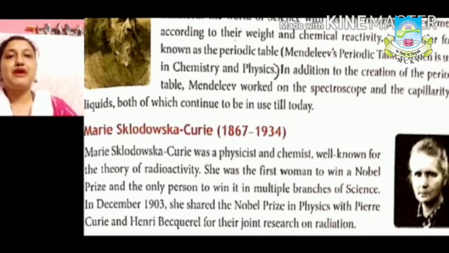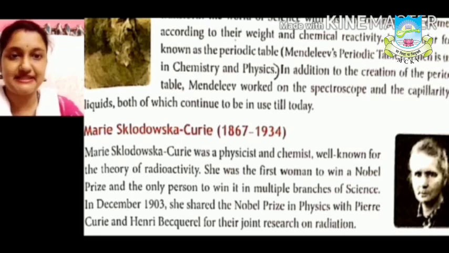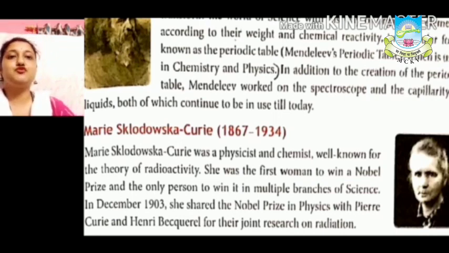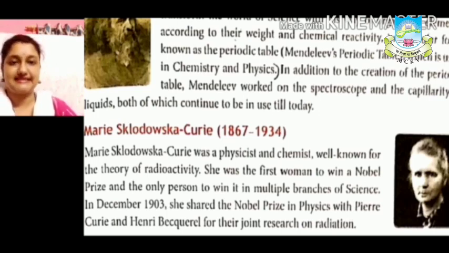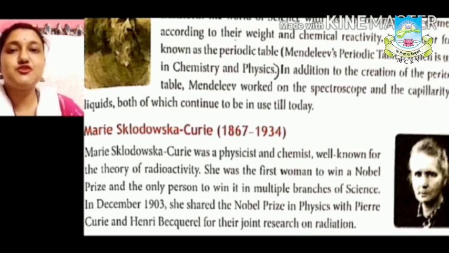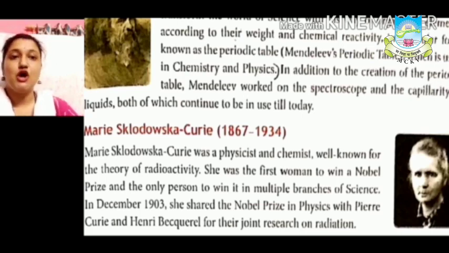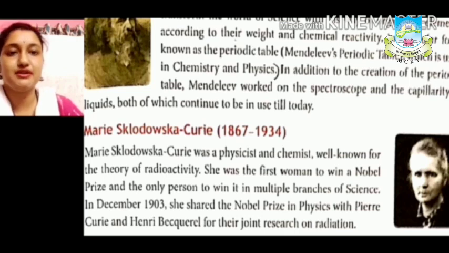Next is Marie Sklodowska-Curie. She was a physicist and chemist, well known for the theory of radioactivity. She was the first woman to win a Nobel Prize and the only person to win it in multiple branches of science. In December 1903, she shared the Nobel Prize in Physics with Pierre Curie and Henry Becquerel for their joint research on radiation.